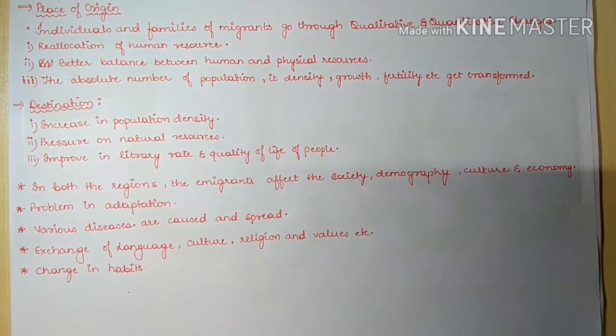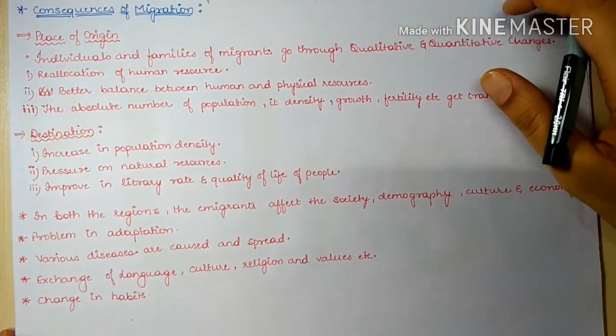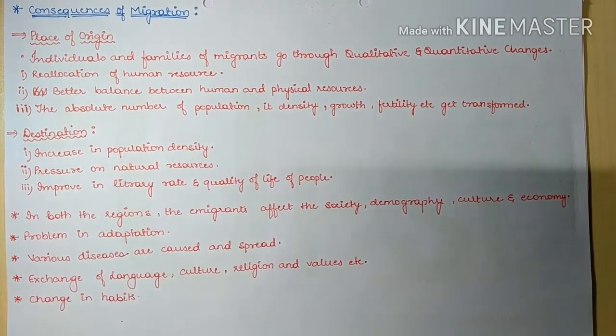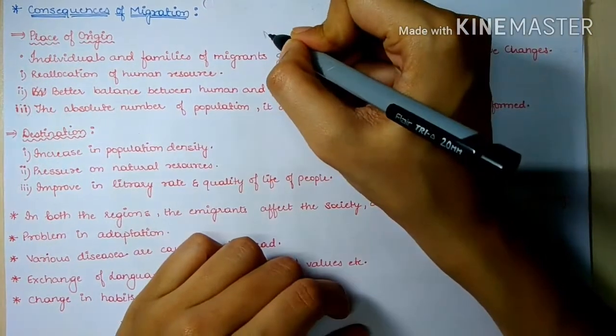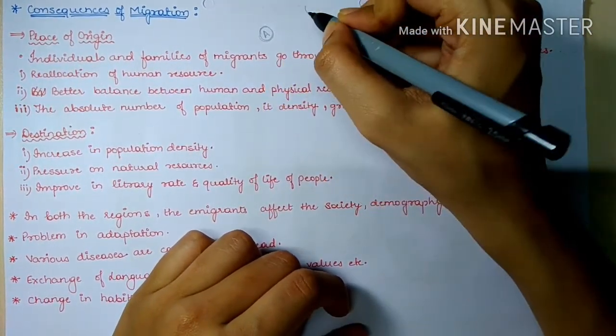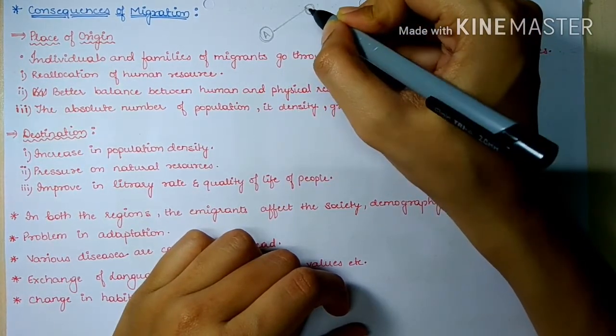Now we will look into the consequences of migration. Migration affects both the area of origin, or the place of origin, and the place of migration.